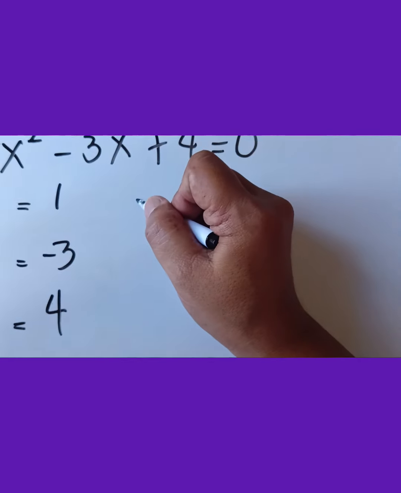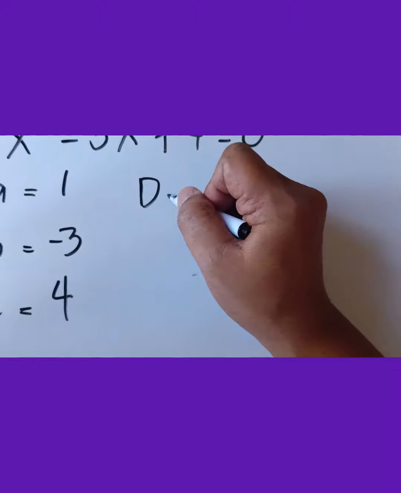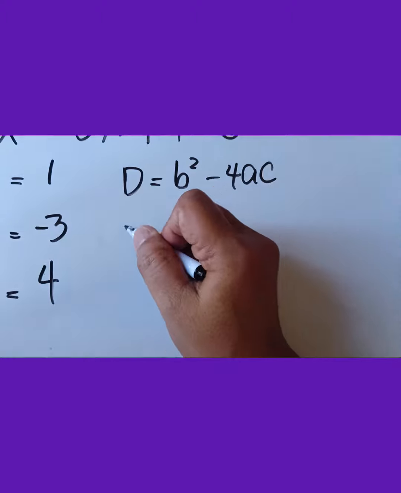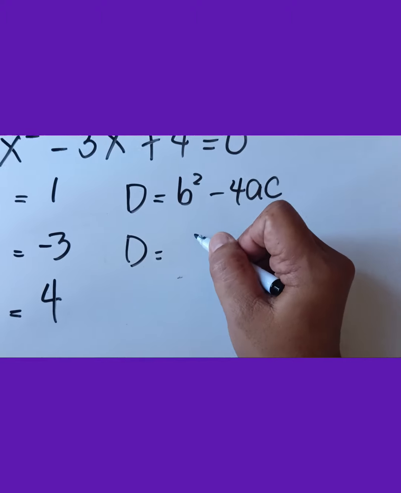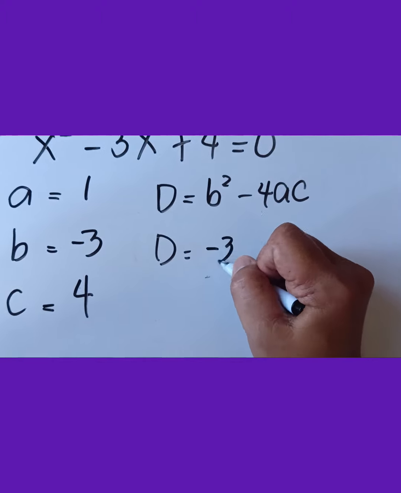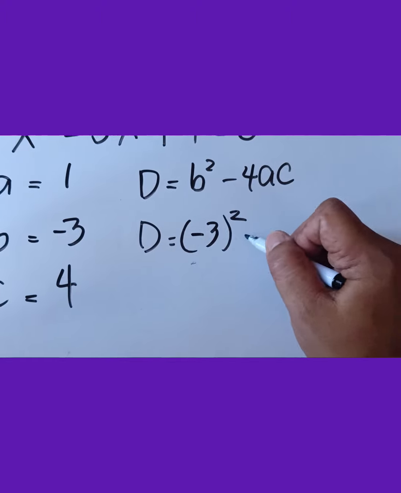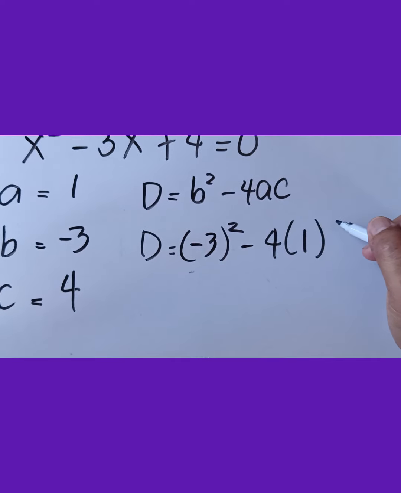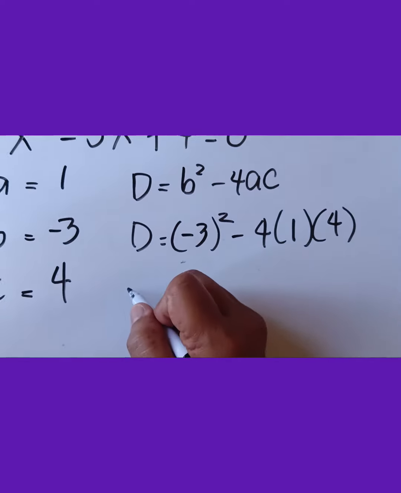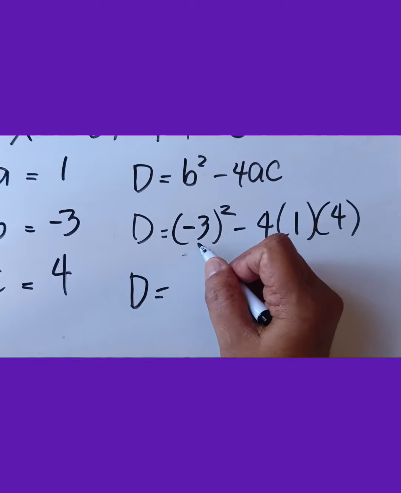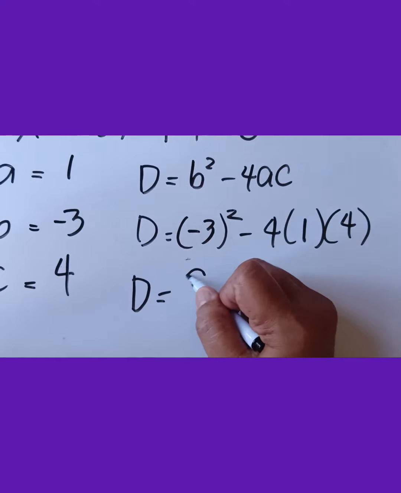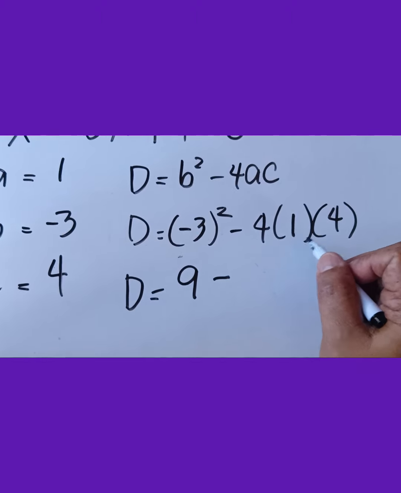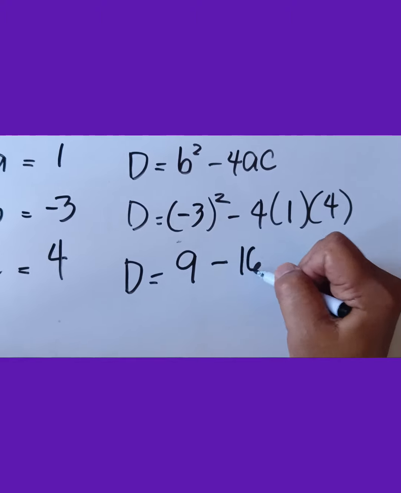So, getting the discriminant, we have D is equal to b squared minus 4ac. So our D is equal to b squared, which is negative 3 squared, minus 4 times our a, which is 1, and times c, which is positive 4. So our discriminant is equal to negative 3 squared, which is positive 9, minus 4 times 1 is 4, times 4 is 16.